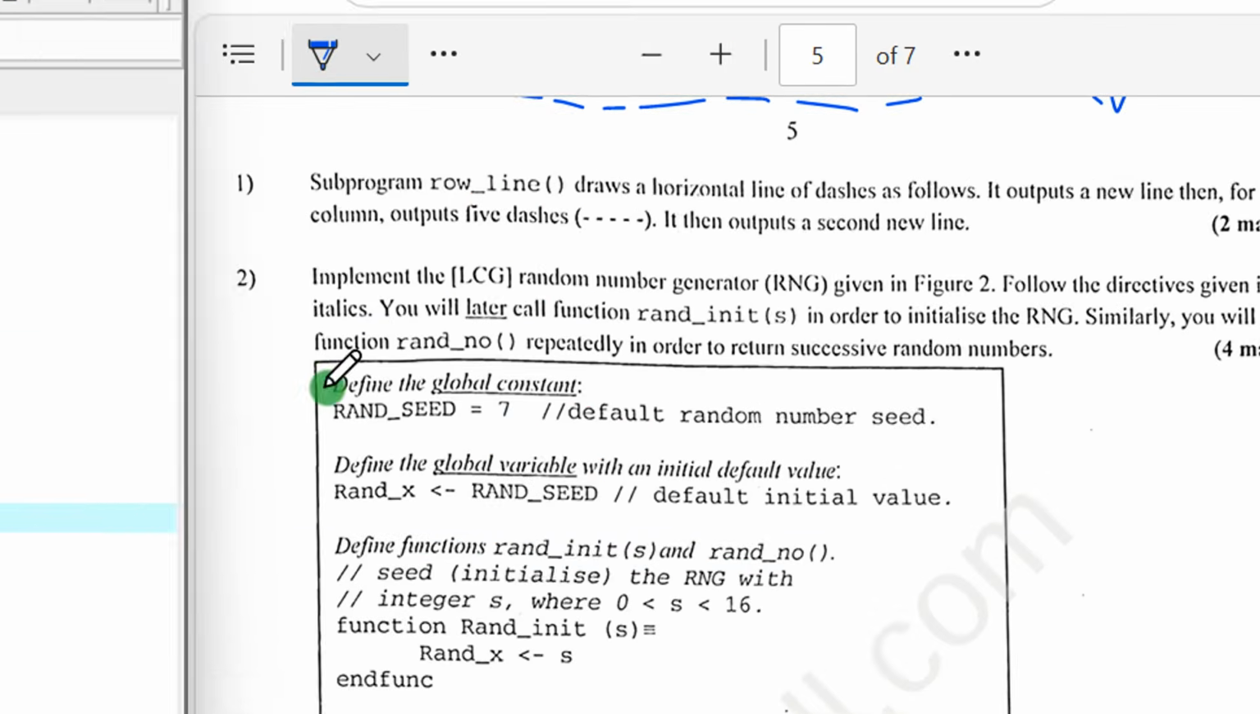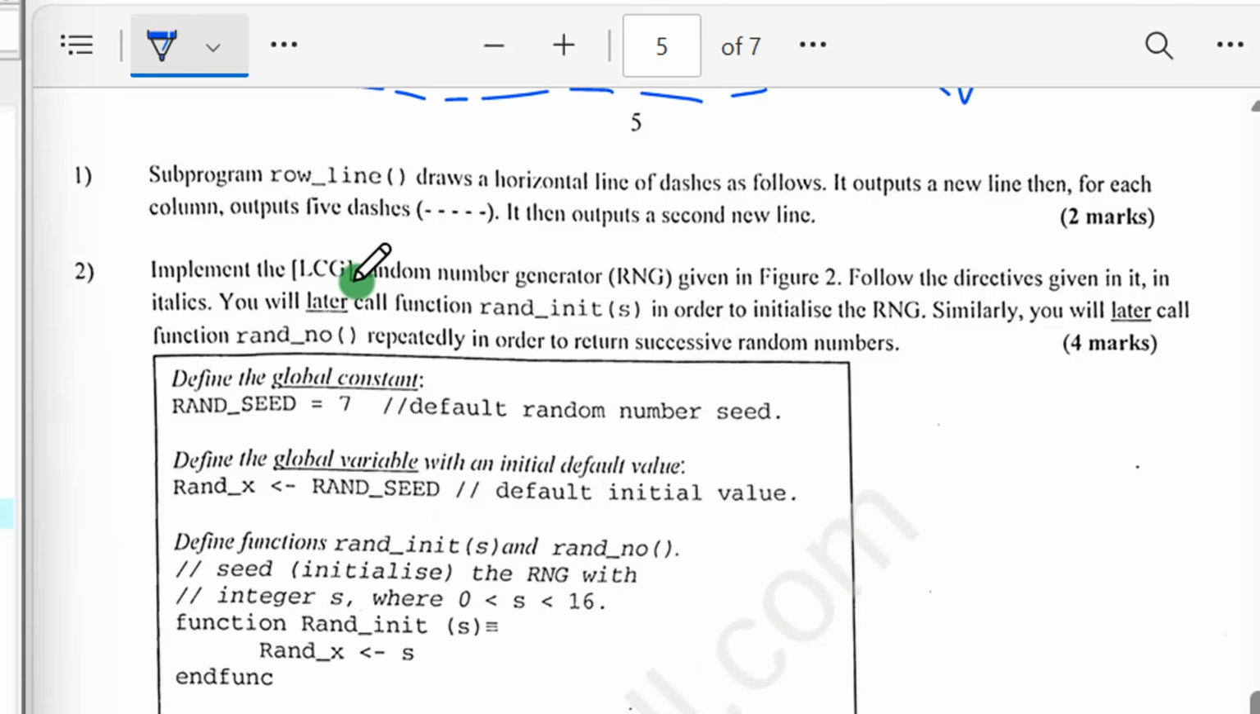Good. Now the next thing here, they say implement the LCG random number generator given in figure 2. Follow the directions given in italics. If you look at this pseudocode, you realize that the italic text is just like comments, telling you what you're supposed to do. Beside that, you also have comments telling you what each instruction is doing. So you see everything is explained for you, so you cannot really complain that you're not understanding. So we are going to follow the directive.